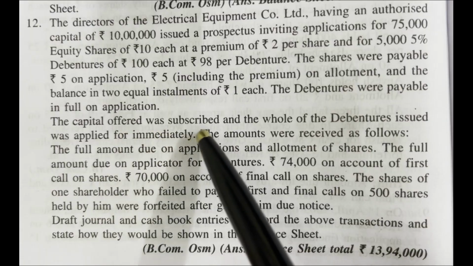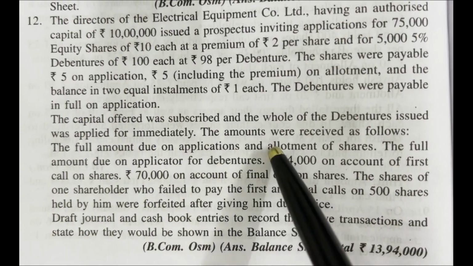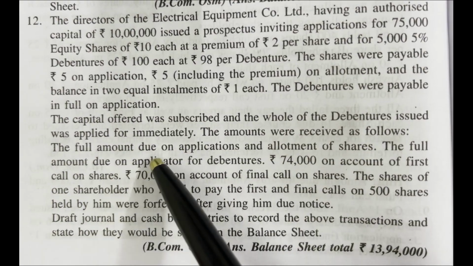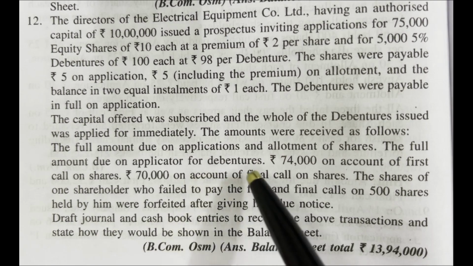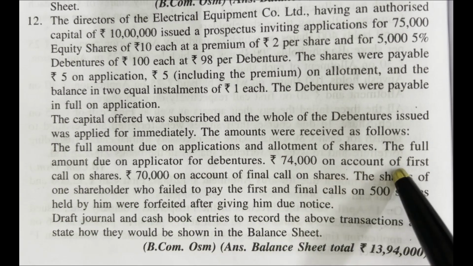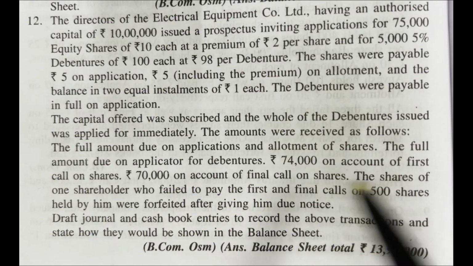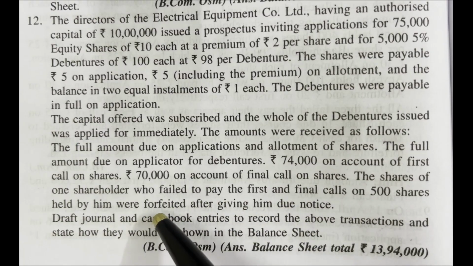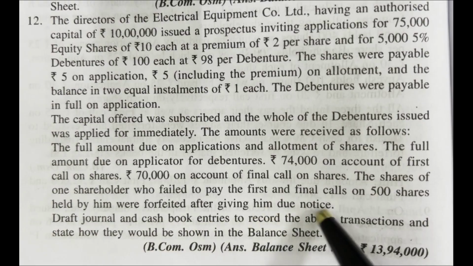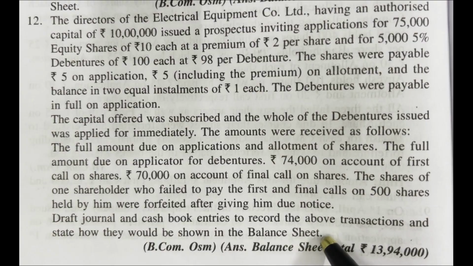The capital offered was subscribed and the whole of the debentures issued was applied for immediately. The amounts were received as follows: the full amount due on application and allotment of shares; the full amount due on application for debentures; 74,000 rupees on account of first call on shares; 70,000 rupees on account of final call on shares. The shares of one shareholder who failed to pay the first and final calls on 500 shares held by him were forfeited after giving him due notice. Draft journal and cash book entries to record the above transactions and state how they would be shown in the balance sheet. This is the question.